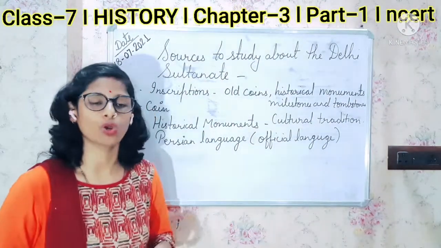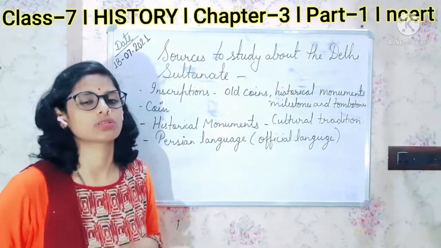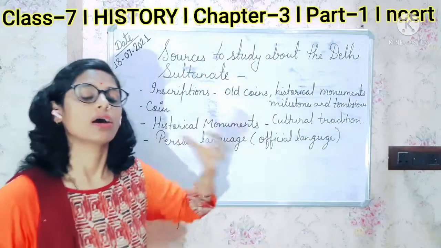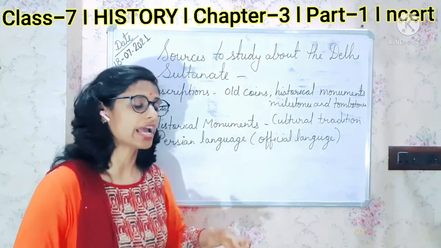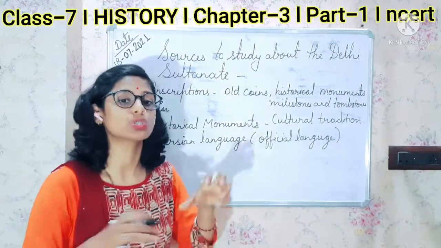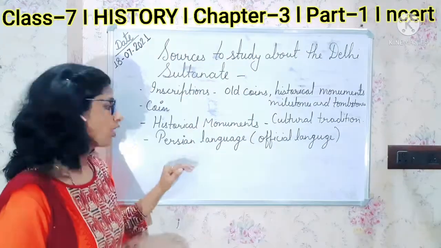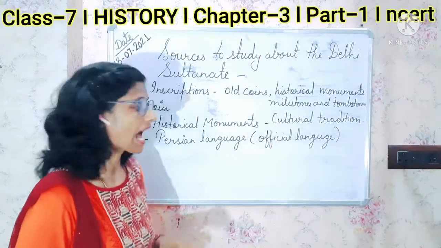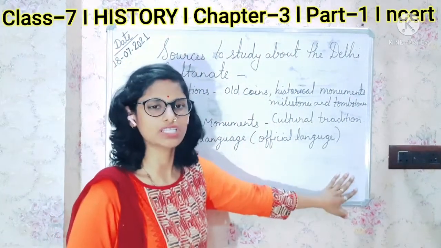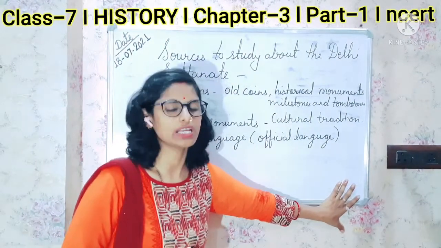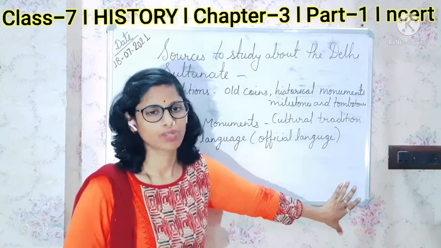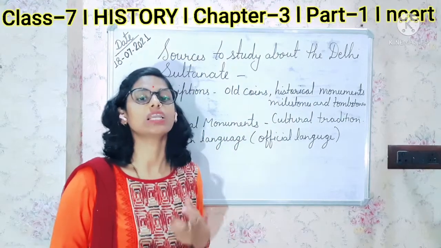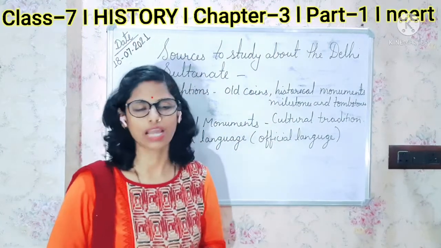The historical monuments are also an important source that tell about the Delhi Sultanate, as they tell about the cultural tradition of a people, their area and their empire, and the socio-economic condition of the people. We also get information about the Delhi Sultanate from histories in Persian, as Persian was their official language, known as the Tarikh in singular and the Tawarikh in plural. The Tarikh was written by learned men, who often held high posts in the administration.